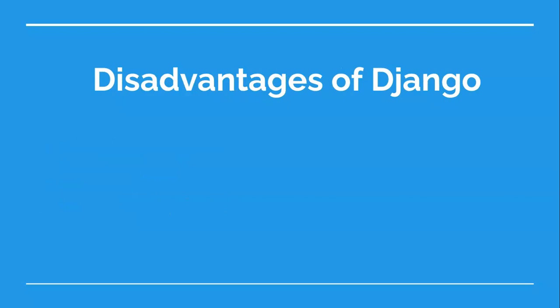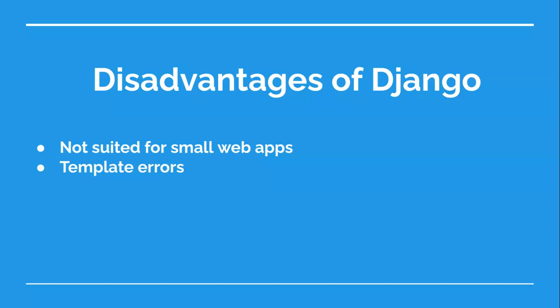Let's move on to the disadvantages of Django. Django doesn't really prove to be useful for simple and small web apps. Its impressive suite of features is very useful for developers that want to build large and complex web apps, but that functionality is normally not required for simpler apps. One shortcoming that Django has is that its template errors fail silently. This means that developers don't immediately know what's wrong, and they can spend a lot of time trying to figure out exactly what went wrong.